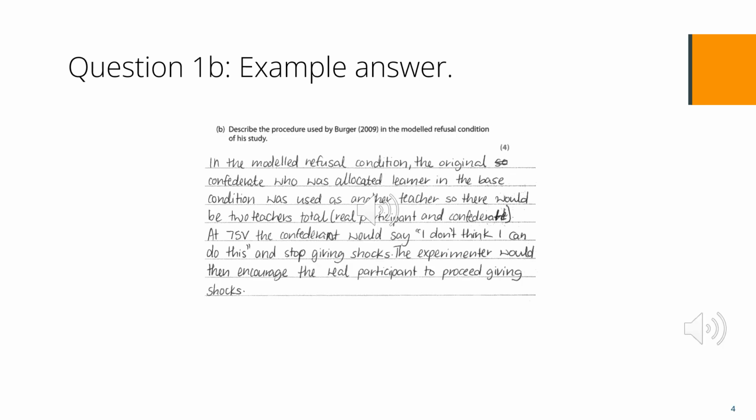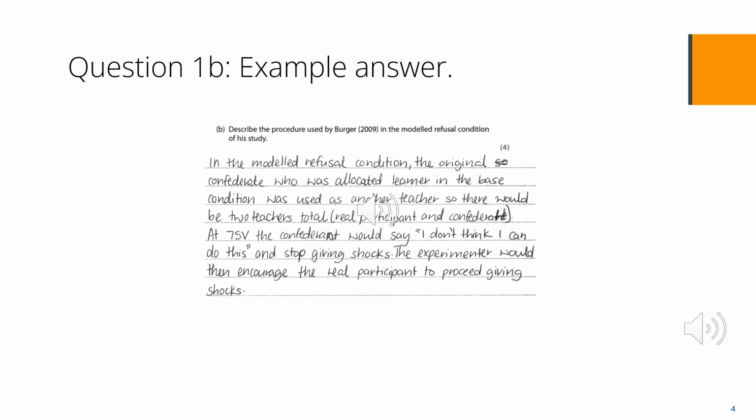Please read through this answer and allocate what mark you would give it. This answer scored 3 marks. There is clear reference to the modelled refusal condition in the first sentence, with reference to the Confederate who was a teacher. The candidate scores 1 mark for the first sentence about the original Confederate as the learner and the other one as a teacher, and the real participant as the teacher.